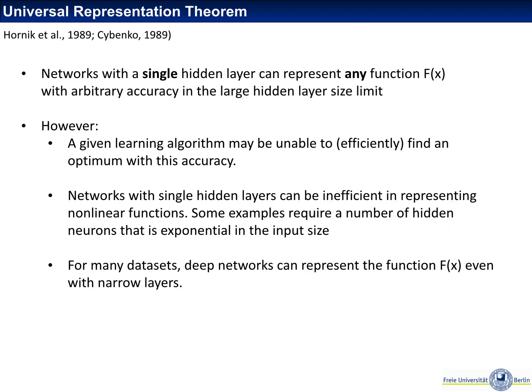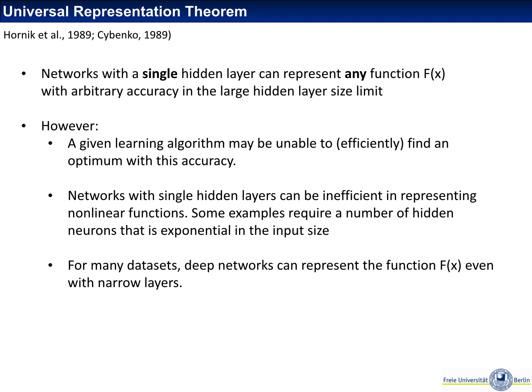So what can we learn with such multi-layer neural networks? There's a very important theorem called the universal representation theorem, and it's actually not a single theorem. There are many universal representation theorems, and they differ by the degree of universality, in the sense of what type of neural networks and what type of activation functions they apply to.